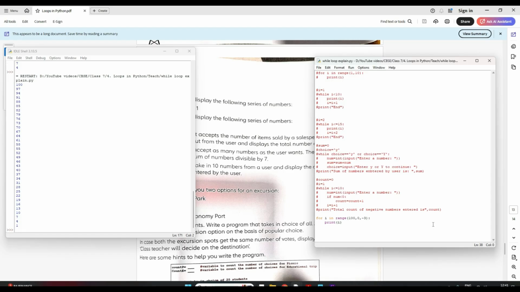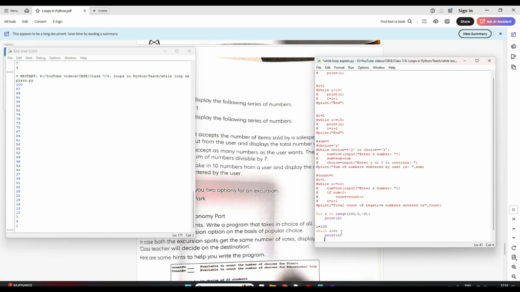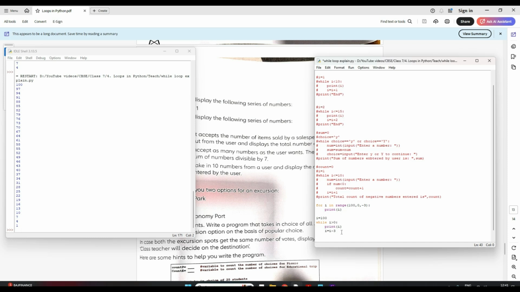Can you try doing that with a while loop? Just pause the video and try, and then I'll show how we can do this. Okay. Now here again I'll take I is equal to 100. So while, my condition will be, while I is greater than 0. I have to continue this, right? Print I, and here I is equal to I minus 3 I have to do. Correct? Do you think this program will run?